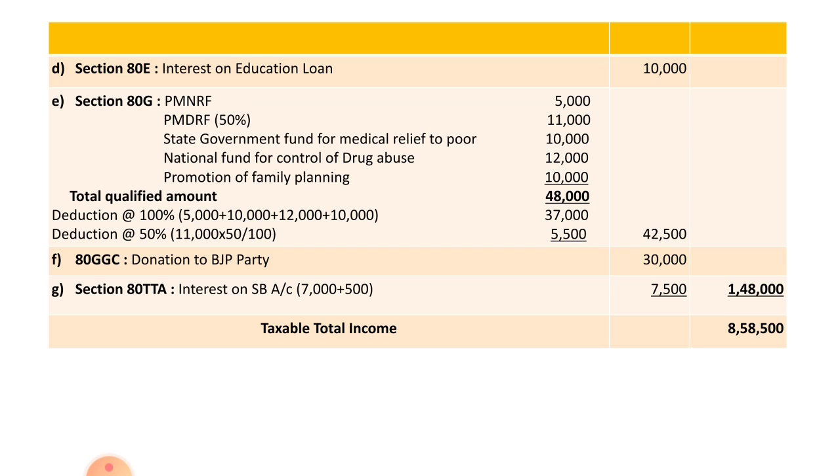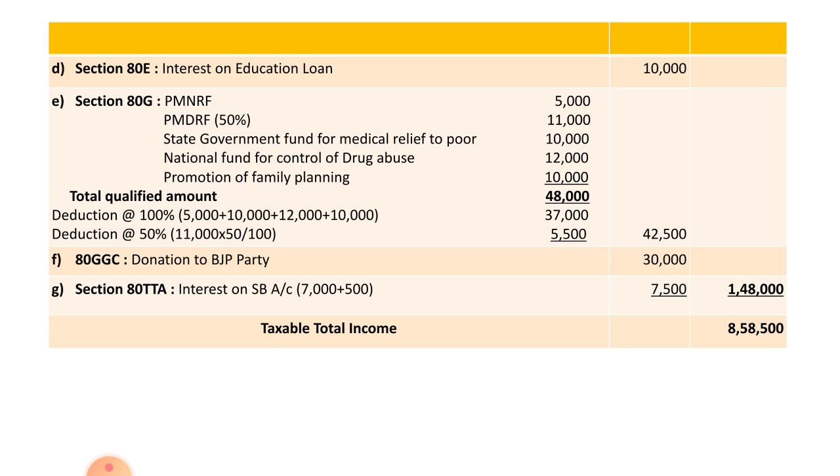Next one, section 80G, 5 items are there, out of that 5 items, one item is 50% deduction. So, you have to write all the items here, and total qualified amount is 48,000. You have to divide it into 2, that is deduction at 100% and deduction at 50%.